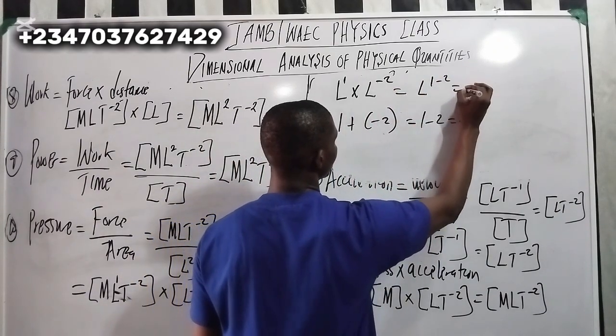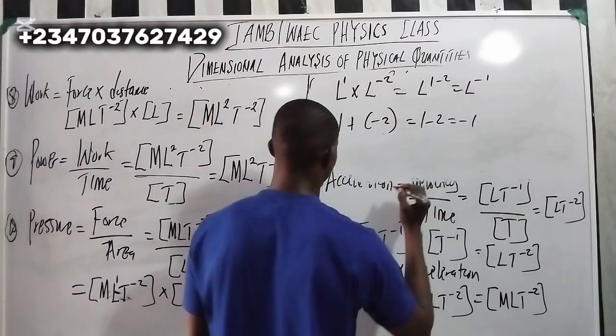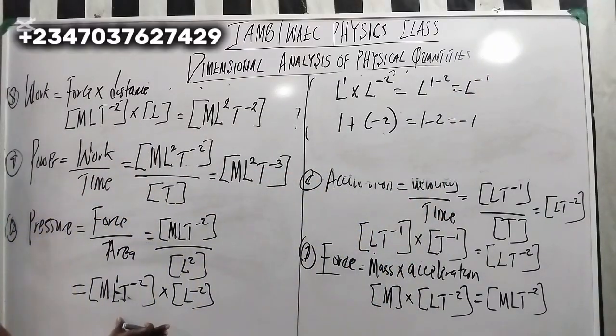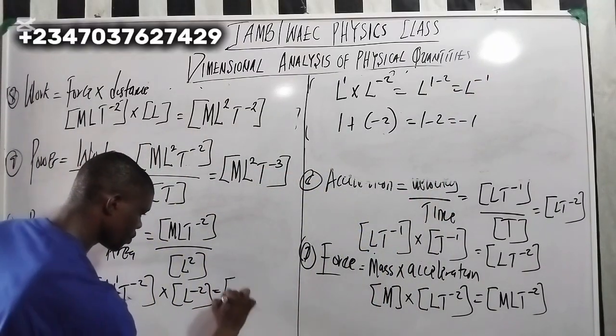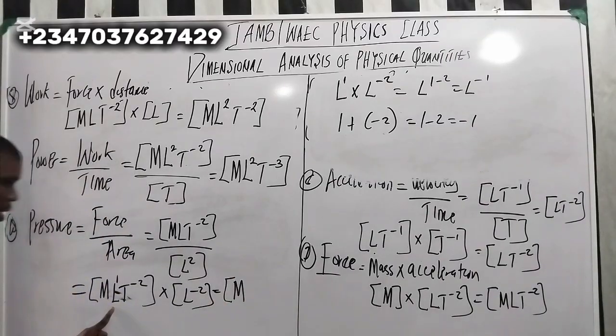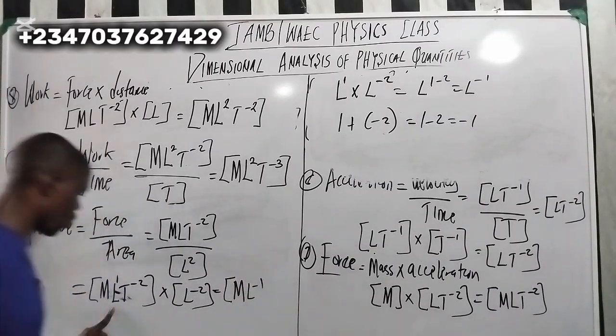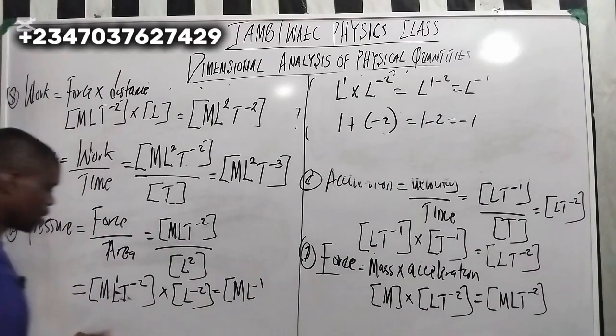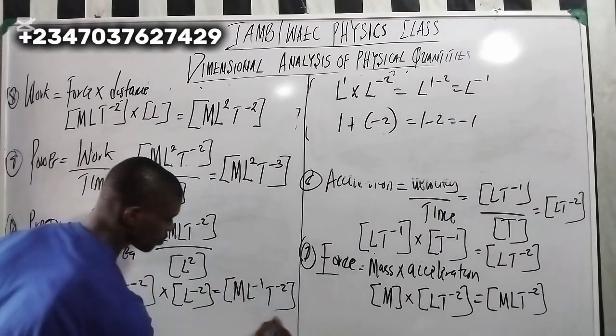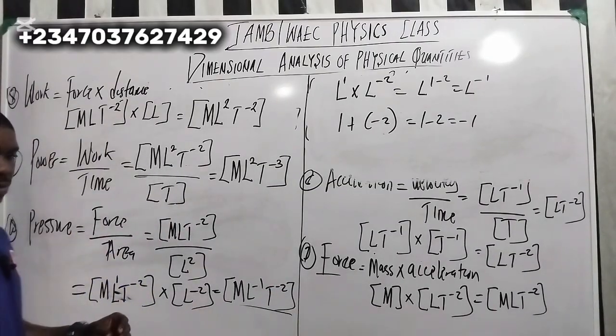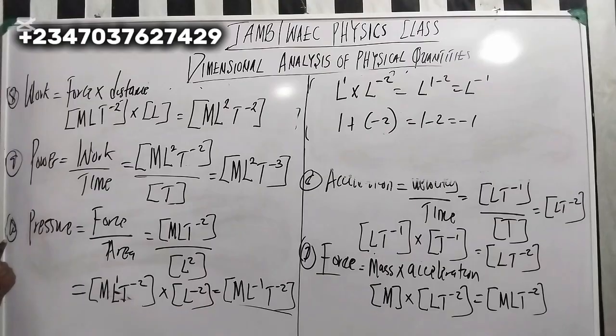L to the power of 1 minus 2, which goes to be what? L is what? Minus what? 1. So this is what I'm going to get here. So it's now going to be: here we have L to the power of what? Minus what? 1, right? Then T to the power of minus 2. That is it. So that is the dimension for what?